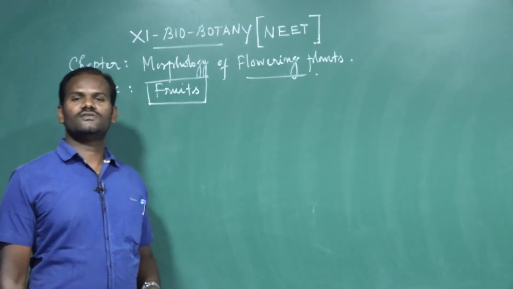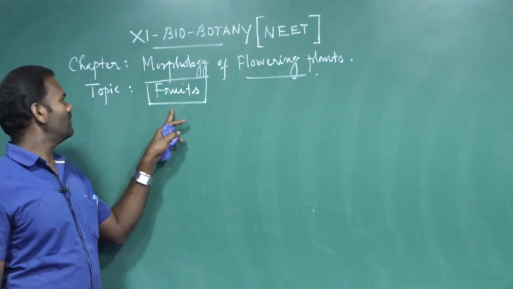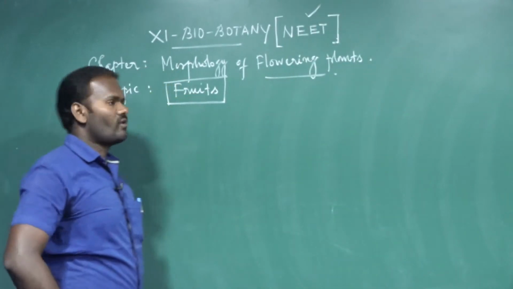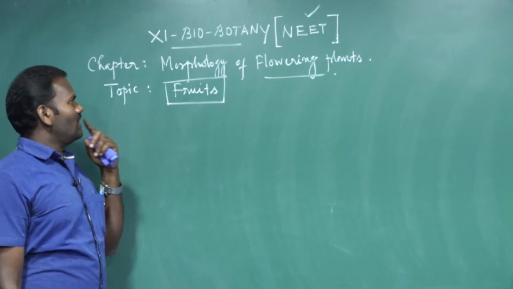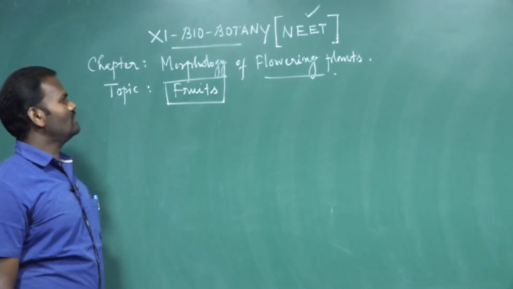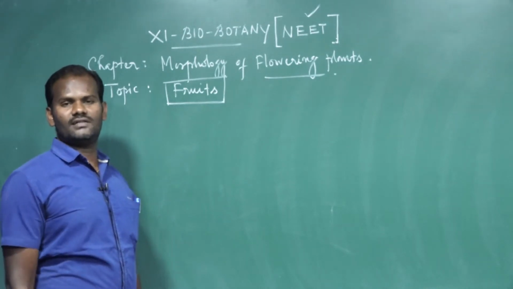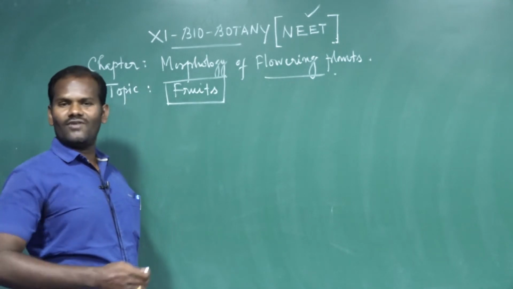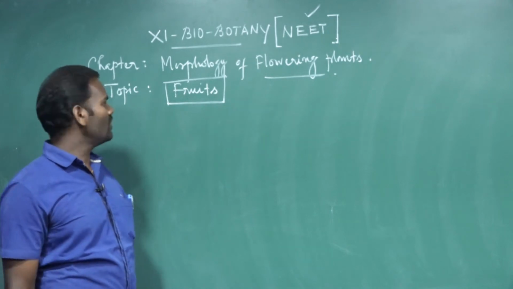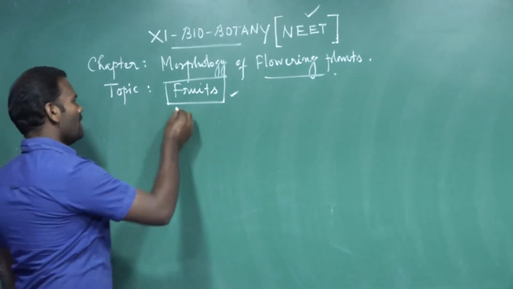And in these videos we are going to discuss fruits. It is one of the topics of morphology of flowering plants in the NEET area. Morphology of flowering plants is the study of the external features of the flowering plant. It includes root, stem, and leaf, which are the vegetative parts of the plant body. Flower, fruit, and seeds are the reproductive parts of the plant body. And now we are going to see the fruit. It is a reproductive part of the plant body.